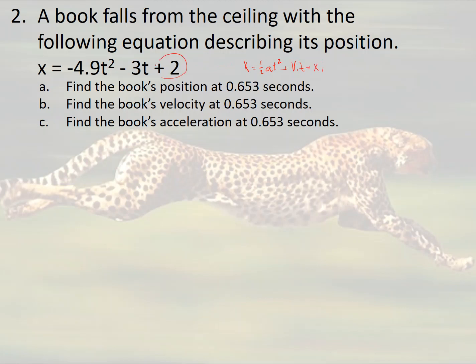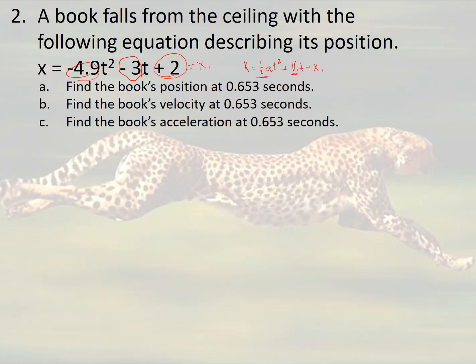So I know that because this is plus 2, that is really my initial position. I'm 2 meters above the ground. I also know that this negative 3 coefficient is telling me the initial velocity: negative 3 meters per second. And then I know that the negative 4.9 is 1/2 of the acceleration. So if I multiply that by 2, I get 9.8, which is the acceleration of gravity in the metric system.